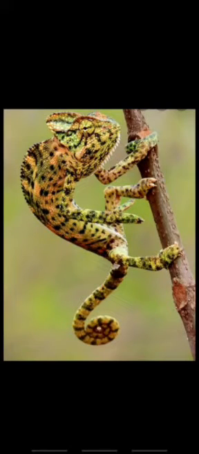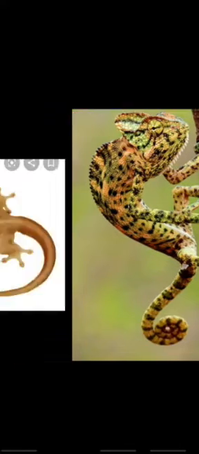Chameleons and house lizards have 4 legs, but these legs are very short. See here in this picture, the chameleon also has 4 legs like lizards. Here also, in this house lizard picture, you can see the 4 very short legs they have. And we have snakes in this group, but they don't have any legs. So they move on the ground just by dragging their body.